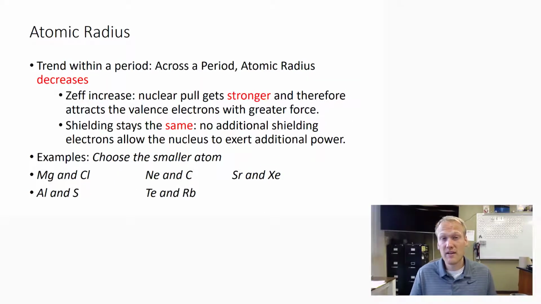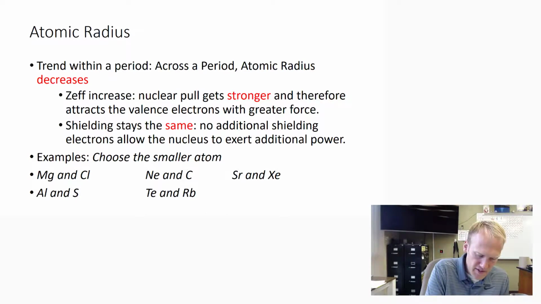As we go across a period, ZEF is increasing, strength is increasing, but shielding is not. And therefore, as we move from left to right on the periodic table, atoms are getting stronger, and therefore atoms are getting tighter together and smaller.